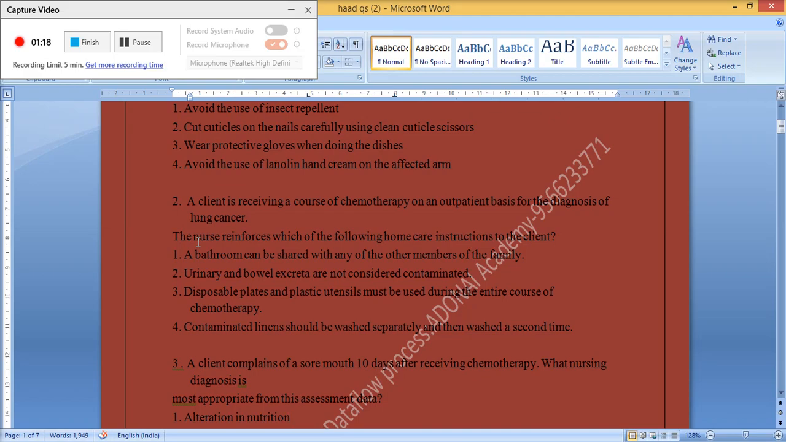The correct answer is 4. Contaminated linen should be washed separately and then washed a second time.